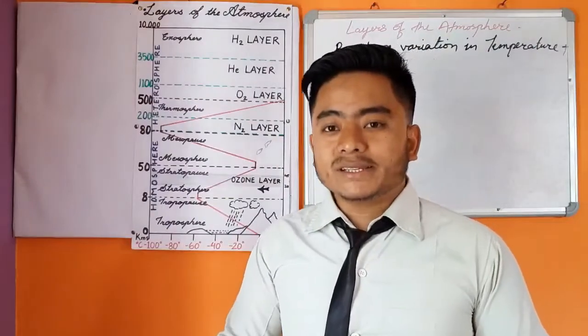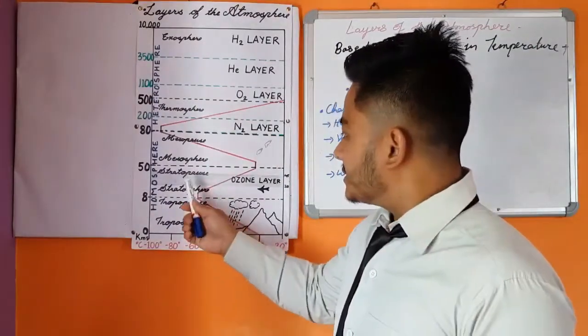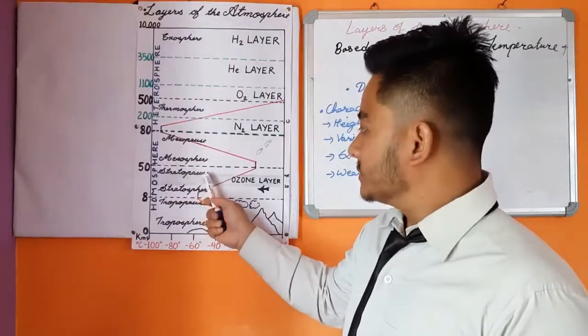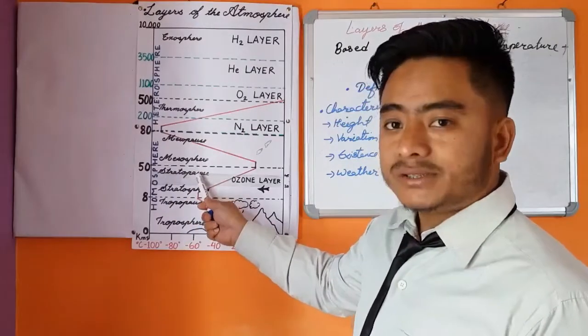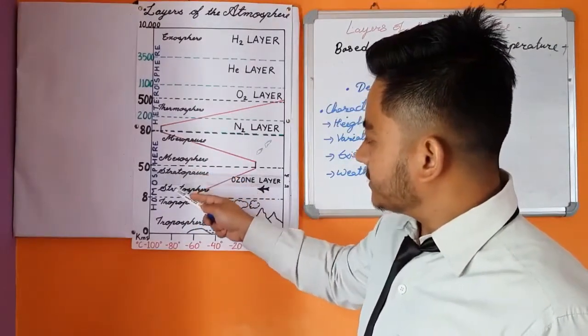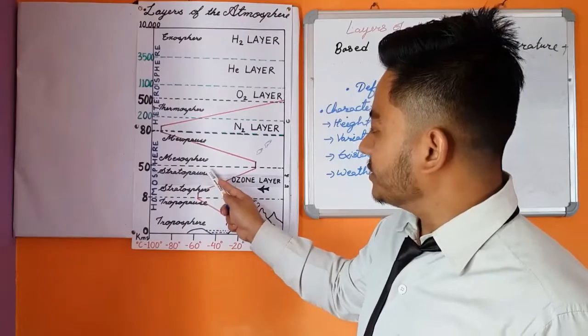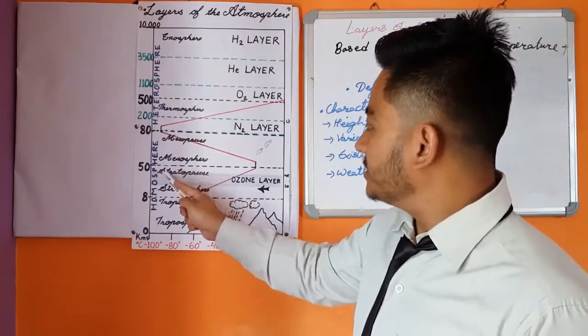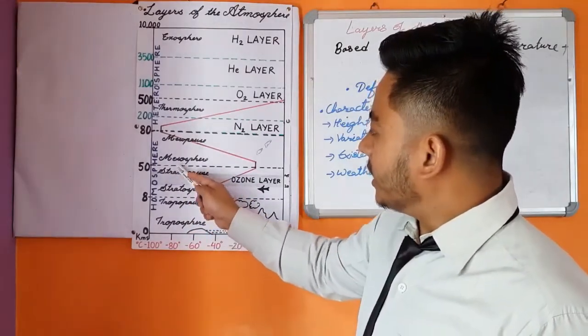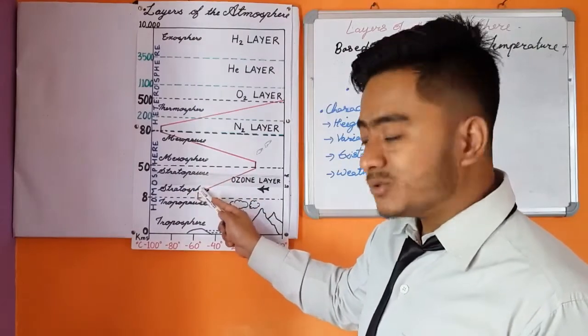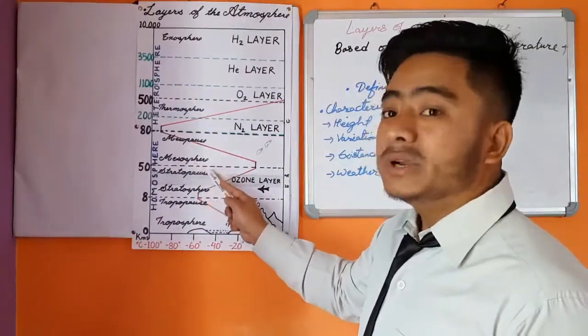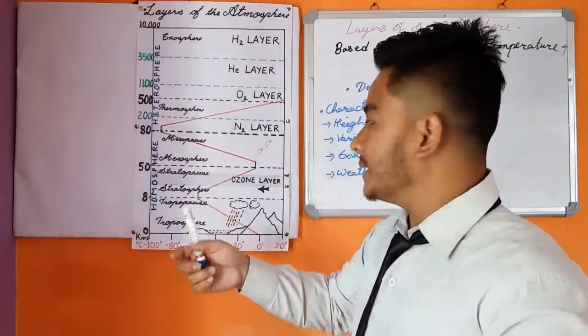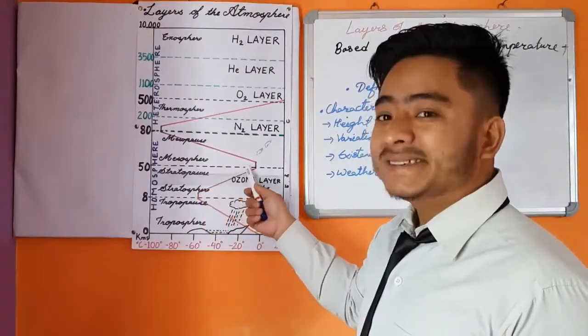So now let us understand what the stratopause is. The stratopause is the upper limit of the stratosphere, bounded by a transitional zone.